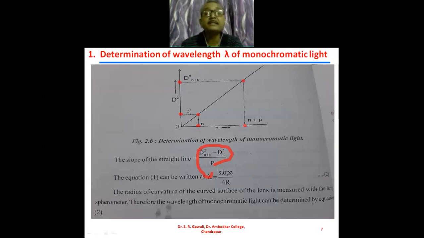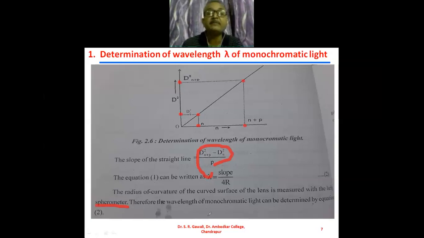Now what is required? What should be measured first? r is the radius of curvature of the plano-convex lens. The radius of the plano-convex lens is measured with the help of the spherometer. So we can measure the radius of curvature of the plano-convex lens by the spherometer, and therefore the wavelength of monochromatic light can be determined by using equation number 2.